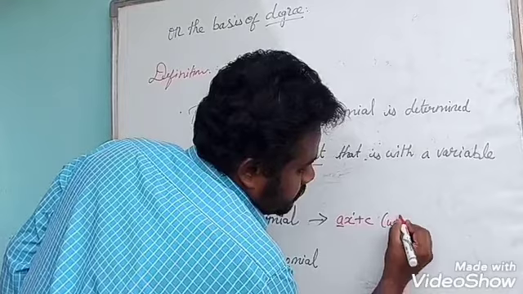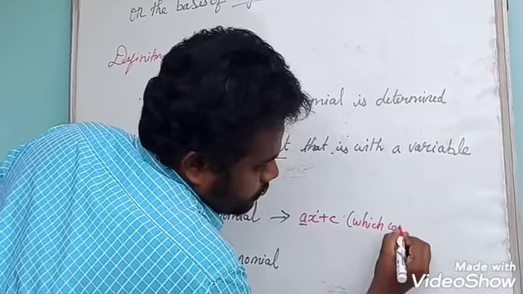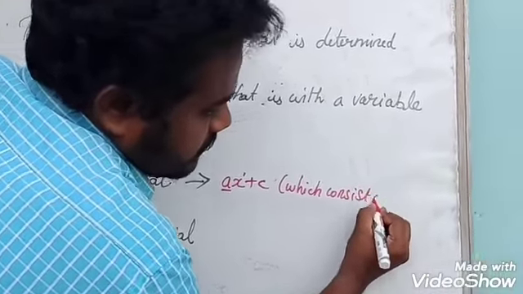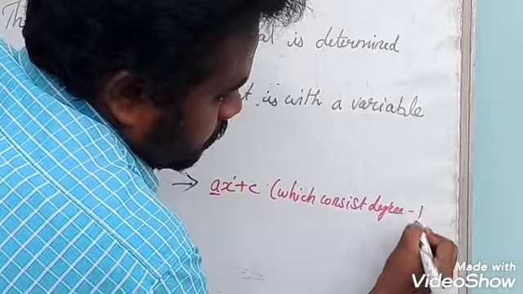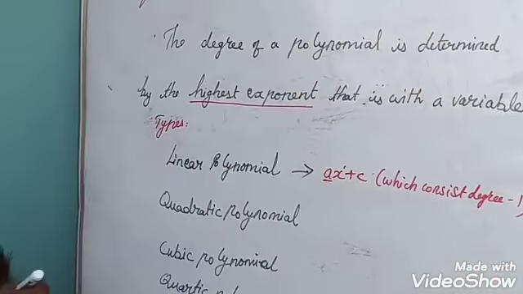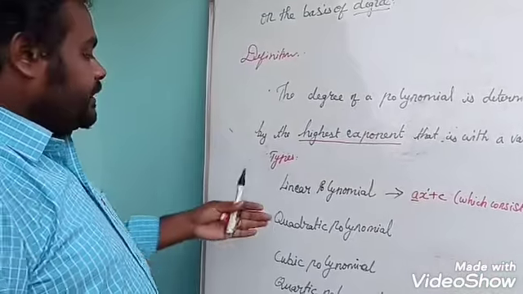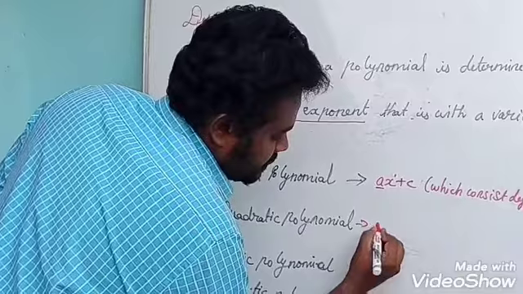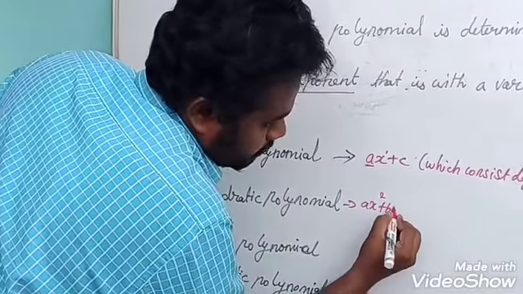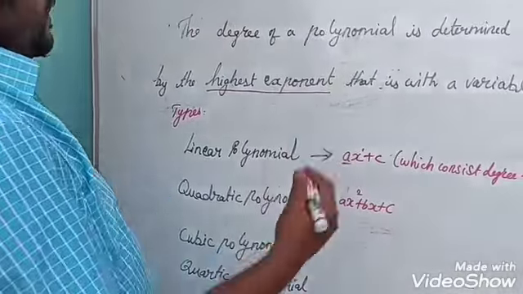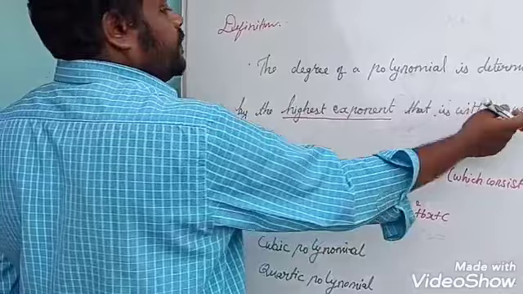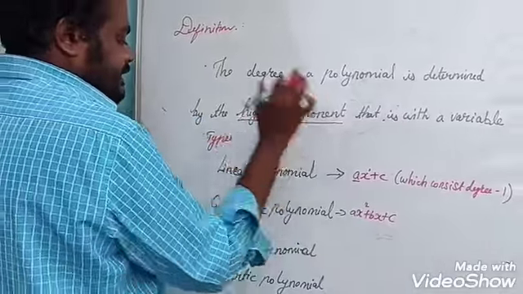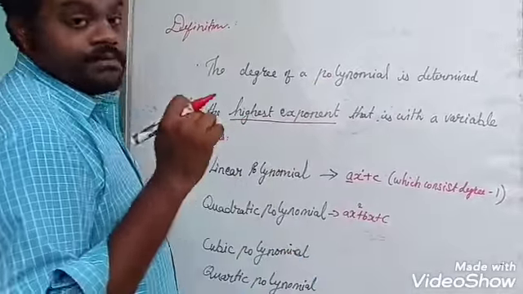So which consists of degree 1. Next, quadratic polynomial. Quadratic polynomial, the basic formation is ax square plus bx plus c. Already I told, the degree is the highest exponent in the variable. So this is the basic expression.